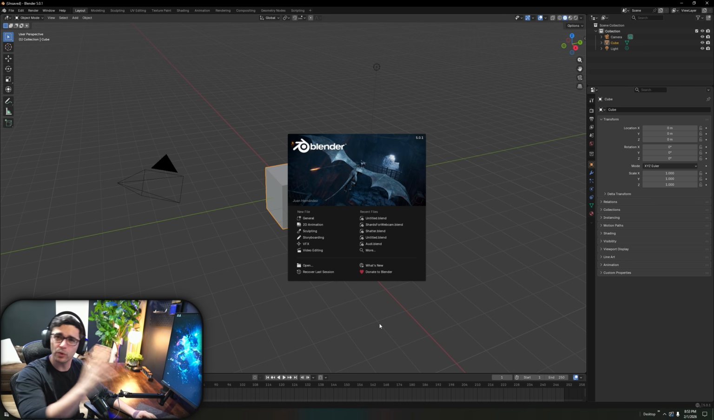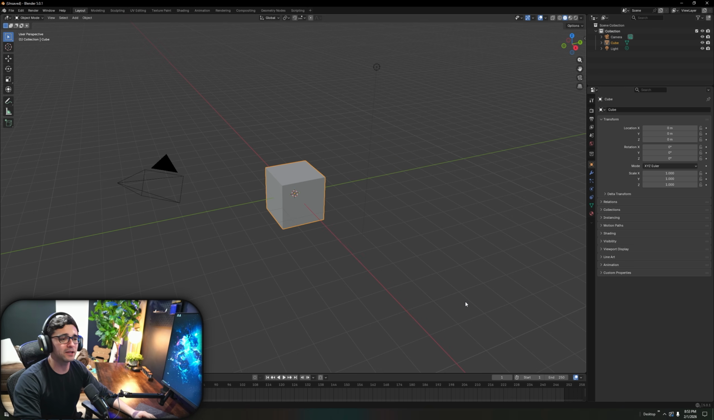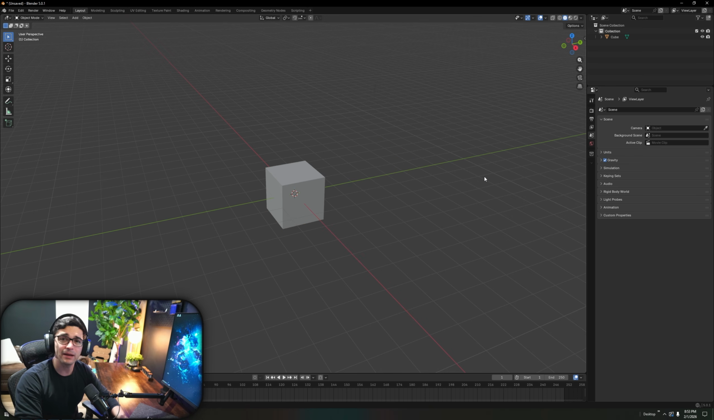Now, don't be worried that we're in Blender. This is actually going to be pretty quick and painless. The first thing I want you to do is get rid of your light and your camera inside Blender. Keep the cube. We're going to be using that for this.